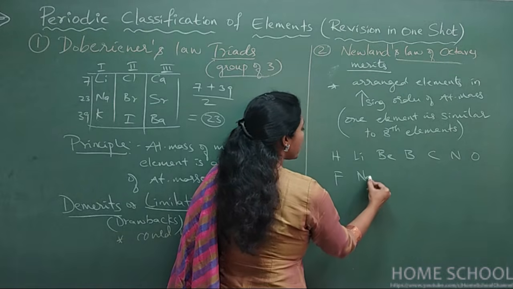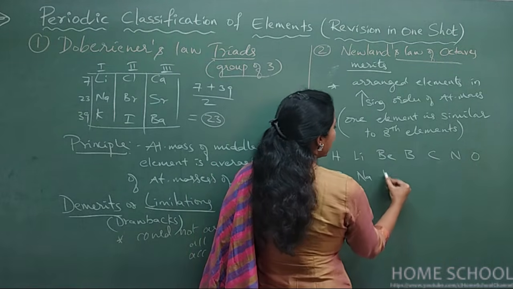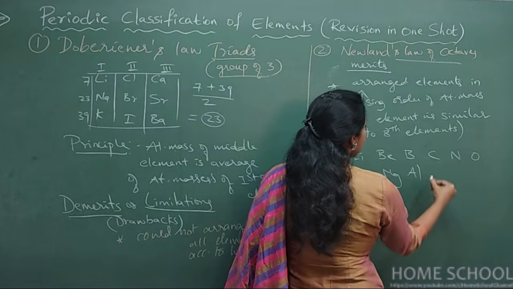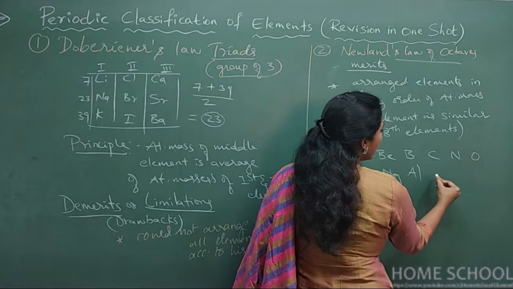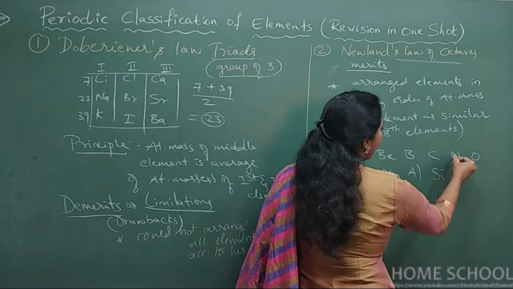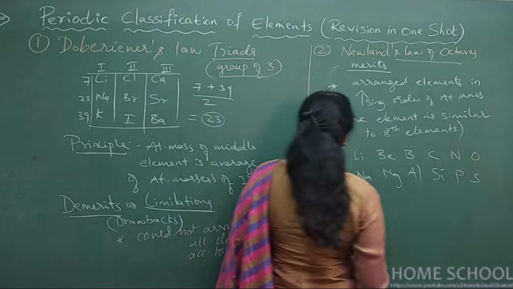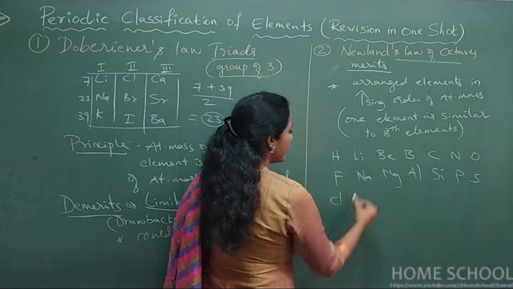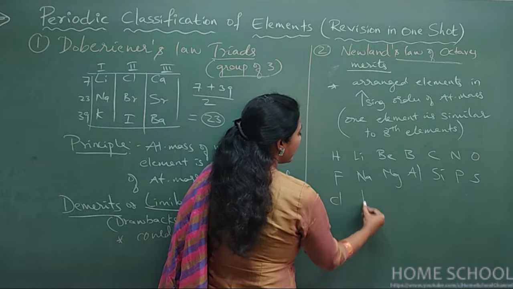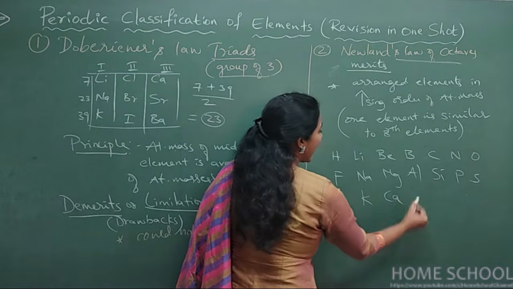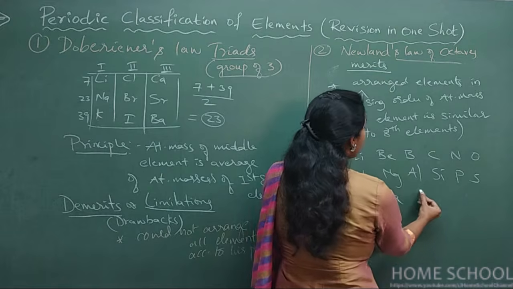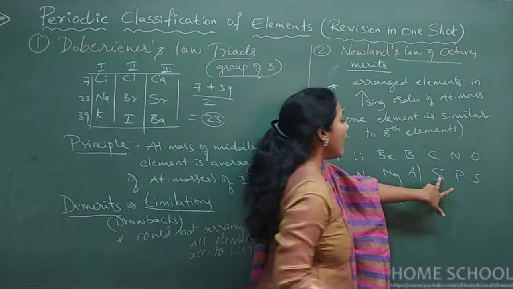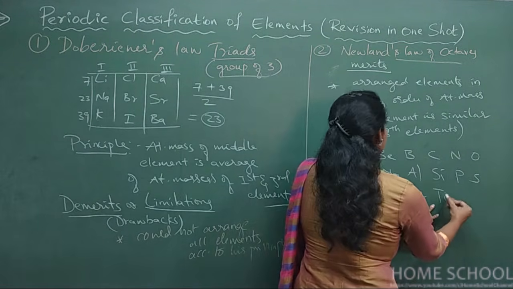And here you have sodium. Below beryllium there is magnesium, and here it is aluminium. Then below carbon you have silicon, phosphorus, sulfur, chlorine, and then potassium, calcium. But after calcium he has placed chromium. After chromium he has placed titanium.